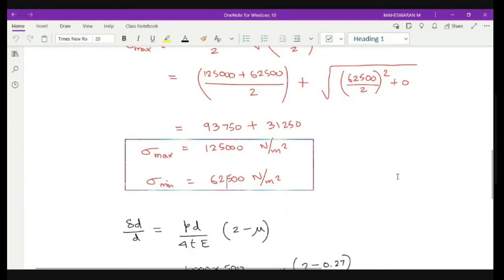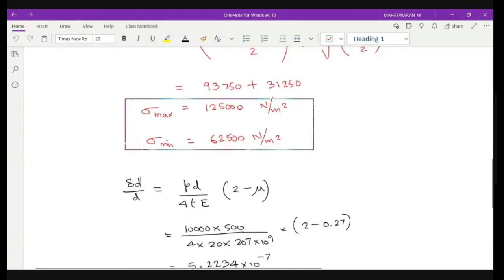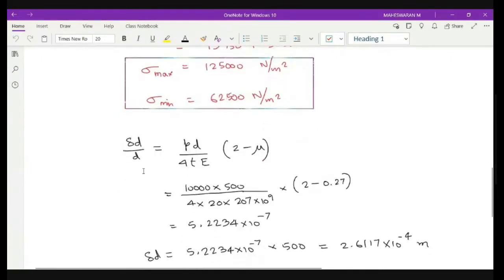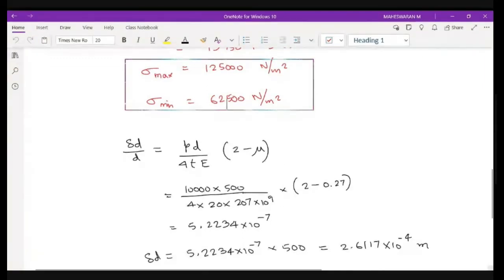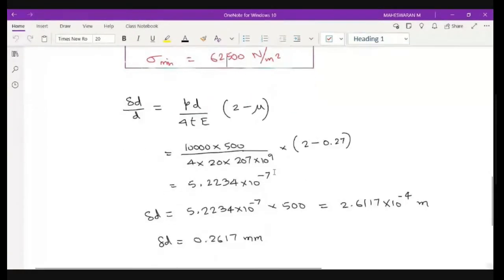Next, expansion. Let us look at the expansion. To identify the circumferential expansion, you have the formula del D by D, which is the circumferential strain, equal to PD by 4TE into (2 minus mu), right? So this is the formula. We apply this formula and identify the overall diameter change.